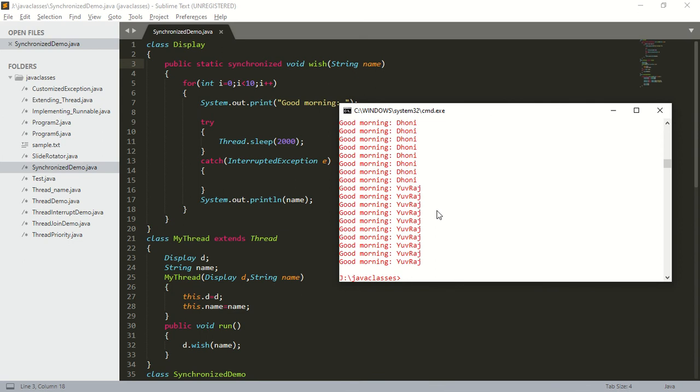Every class in Java has a unique lock, which is nothing but the class level lock. If a thread wants to execute a static synchronized method, then the thread requires the class level lock. Once the thread gets the class level lock, it is allowed to execute any static synchronized method of that class. Once the method execution has completed, automatically the thread releases the lock.